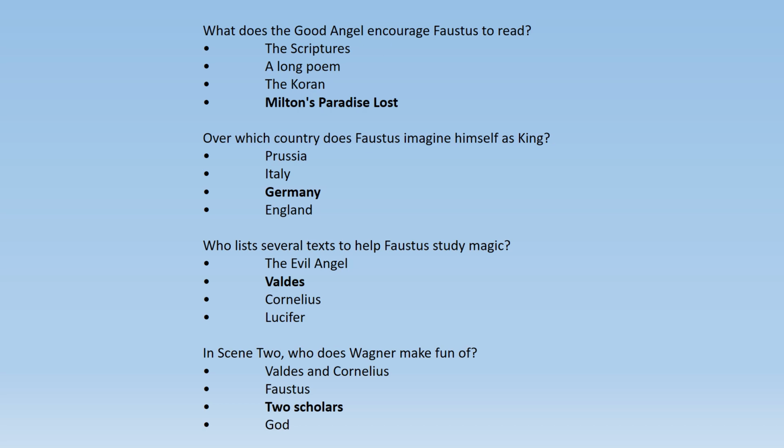Over which country does Faustus imagine himself as king? Prussia, Italy, Germany, England. So Faustus imagines himself as a king of Germany. Who lists several texts to help Faustus study magic? The evil angel, Valdes, Cornelius, Lucifer. So it was Valdes who lists several texts to help Faustus study magic.